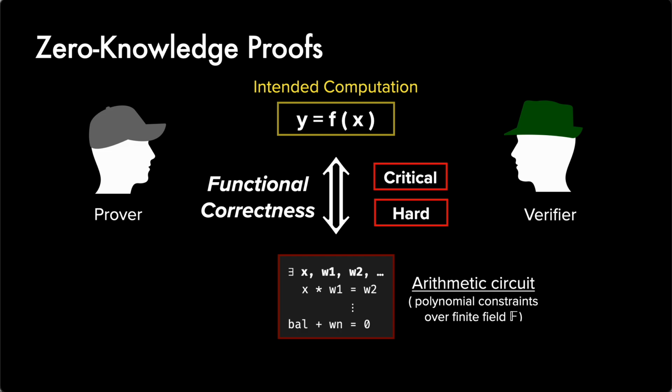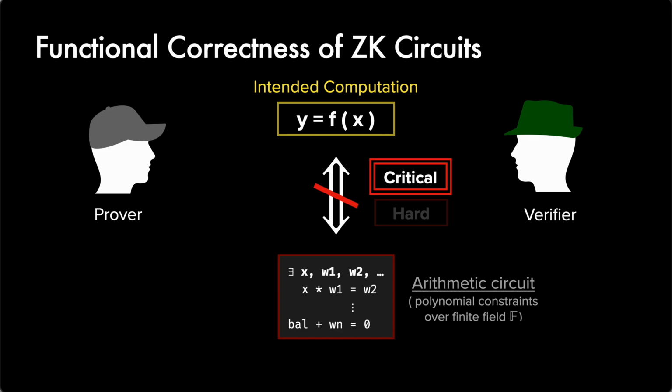It turns out that for zero-knowledge proofs programs, ensuring functional correctness is both extremely critical and it can be hard compared to other domains. It is critical because for functionally incorrect circuits, the prover may be able to carefully construct secret inputs to make the overall circuit come out to be true.